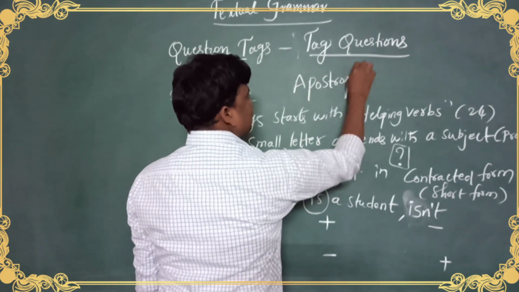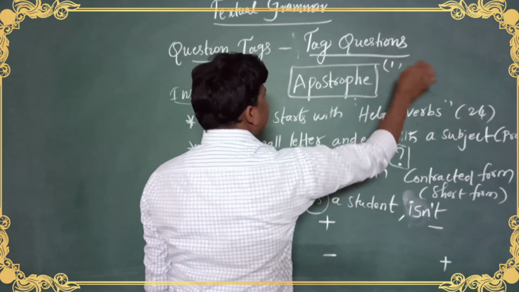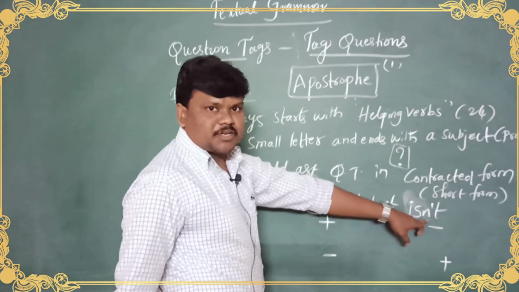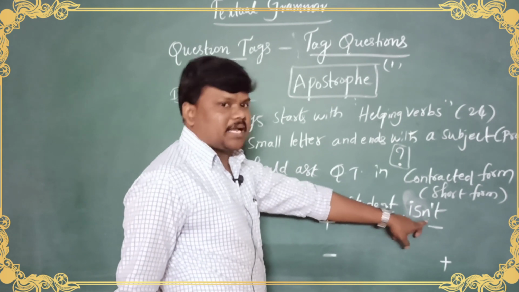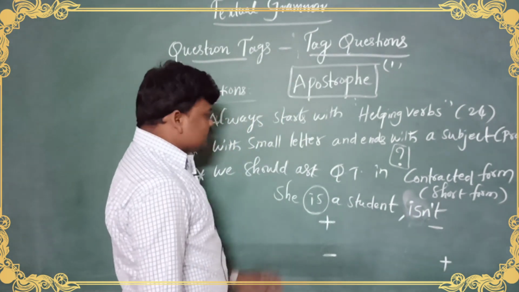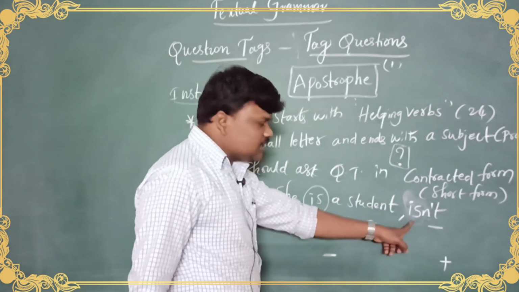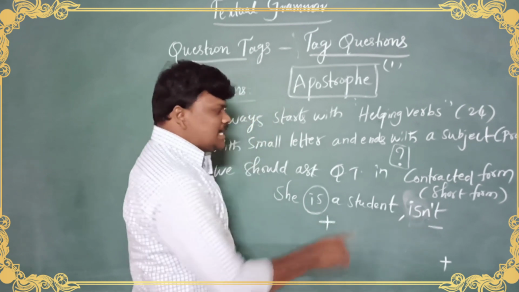Apostrophe. Be careful, Rana, in this spelling. Apostrophe, which is used for possessiveness of any helping verb and any subject, right? Isn't, see, I told you already, question tags always start with a helping verb, and that too a small letter, that too in a short form, and end with the subject.